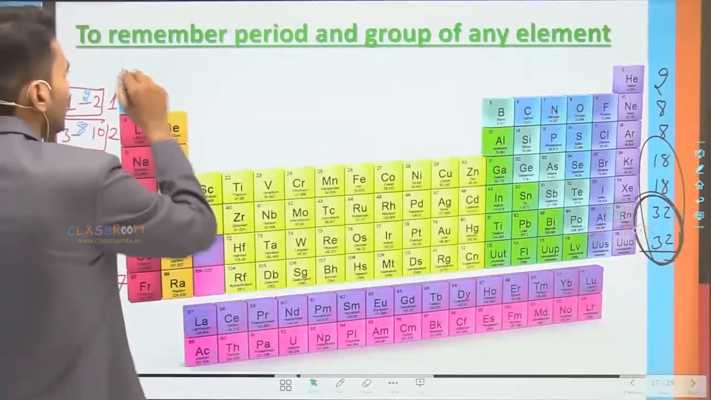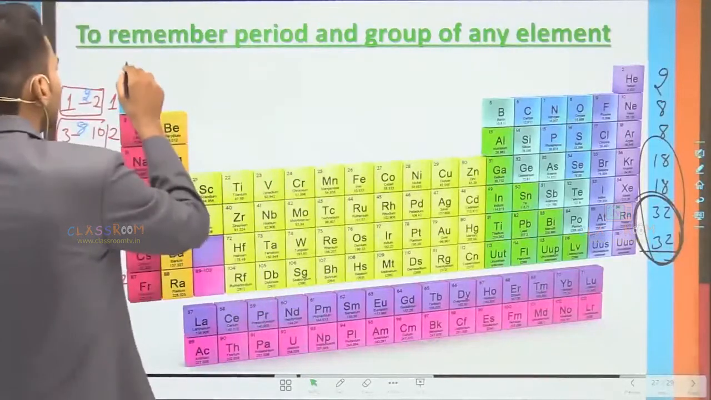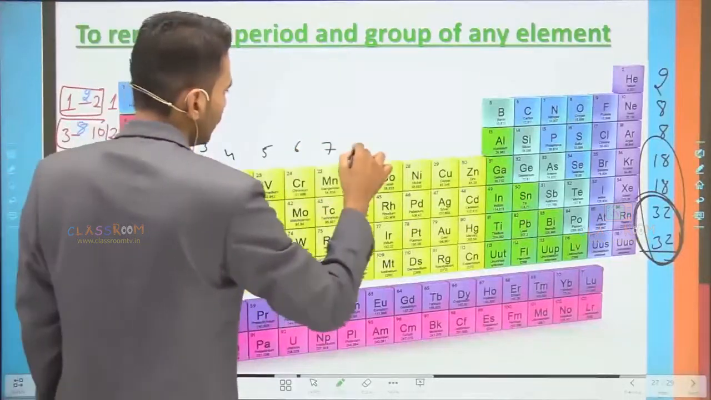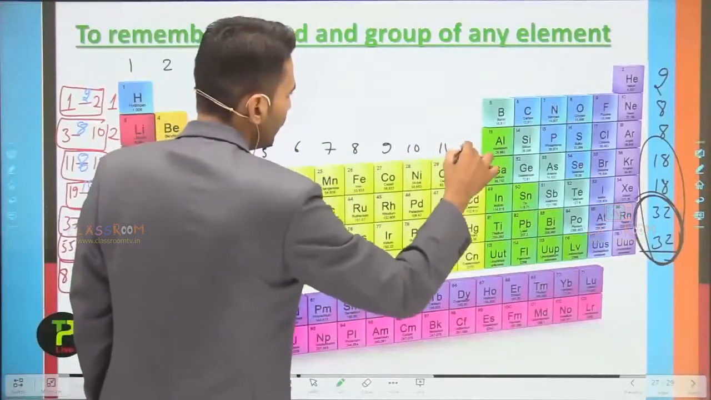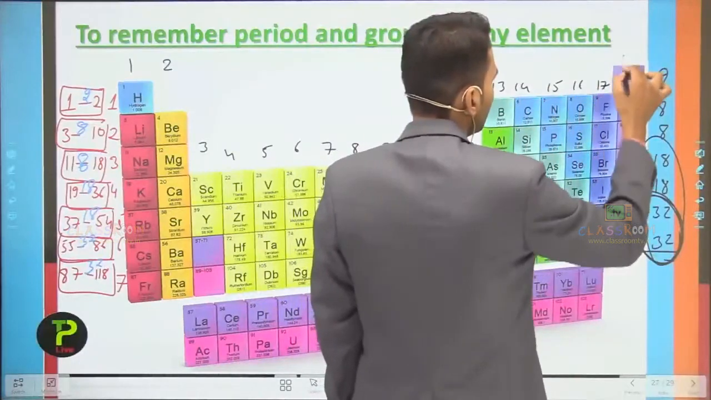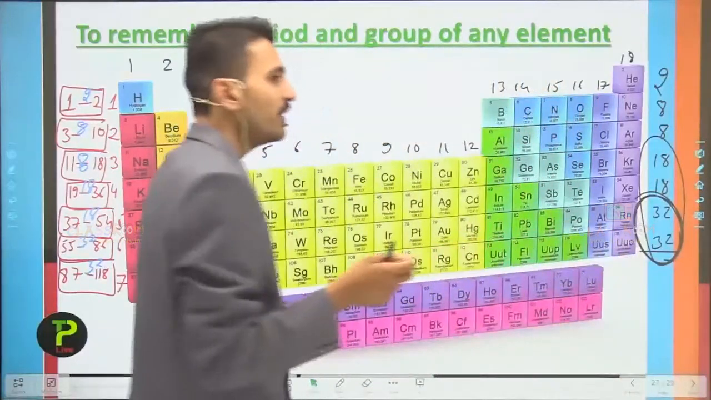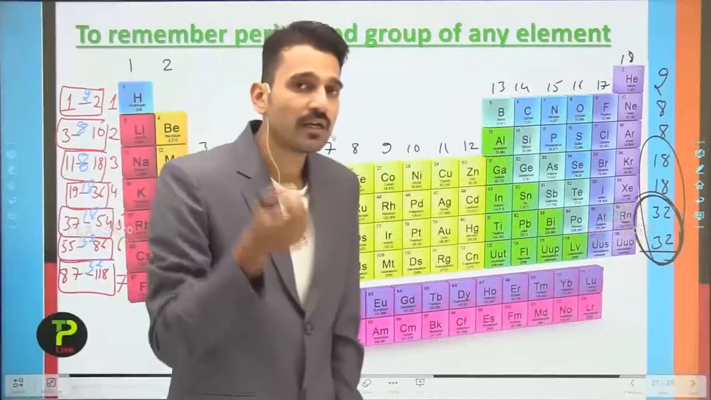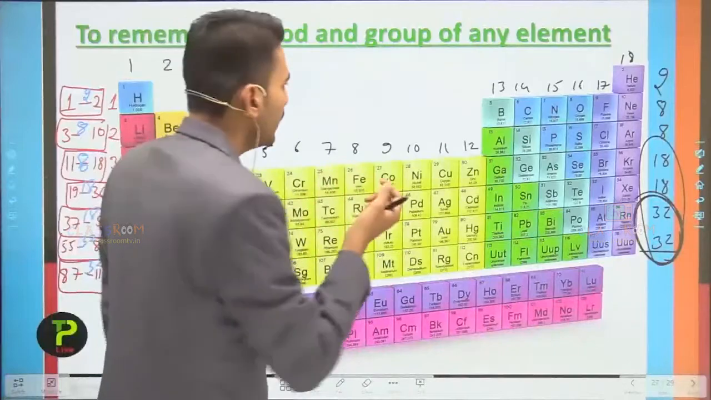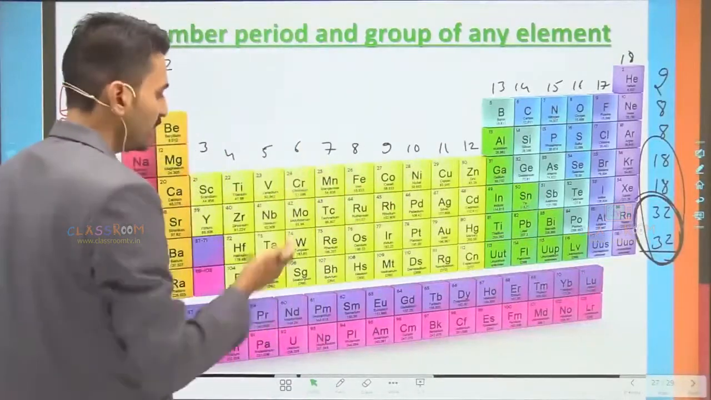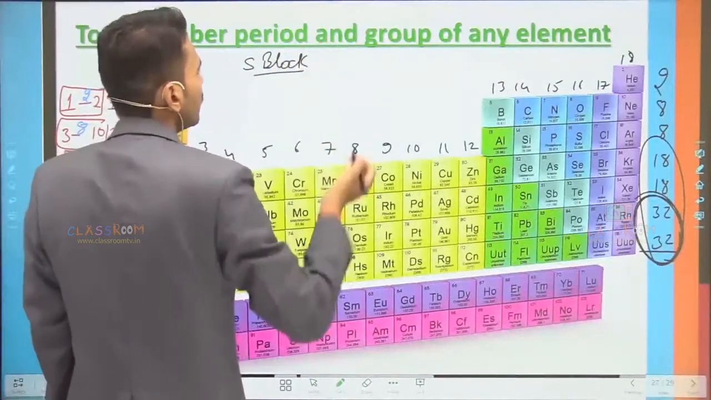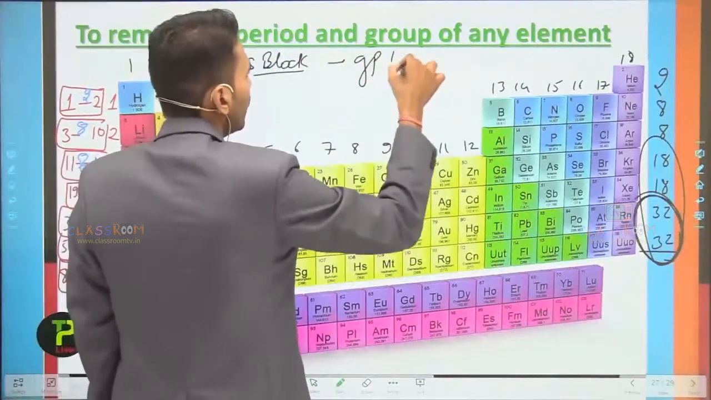Talking about the group, here we are writing the group numbers of these elements, that is group number 1, 2, 3, 4, 5, 6, 7, 8, 9, 10, 11, 12, 13, 14, 15, 16, 17 and 18. For finding whether any element belongs to a particular block, what do you need to know? You need to know the atomic number of any particular element belonging to the S block, P block, D block or F block. So for S block elements, they have group 1 and group 2.